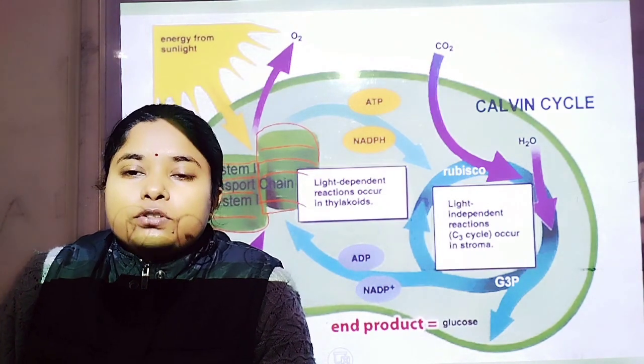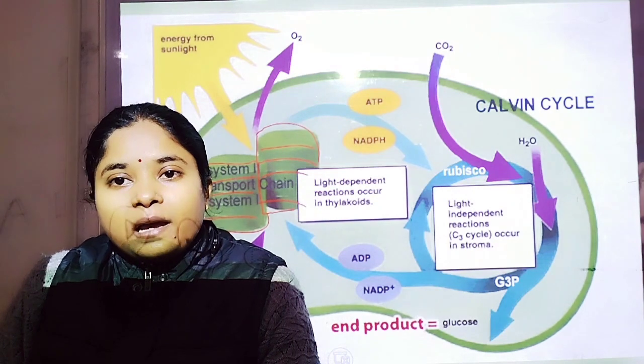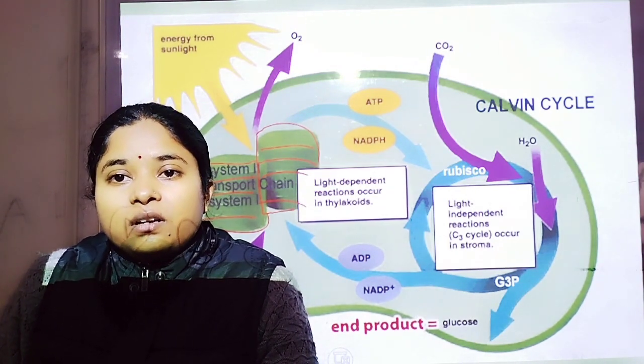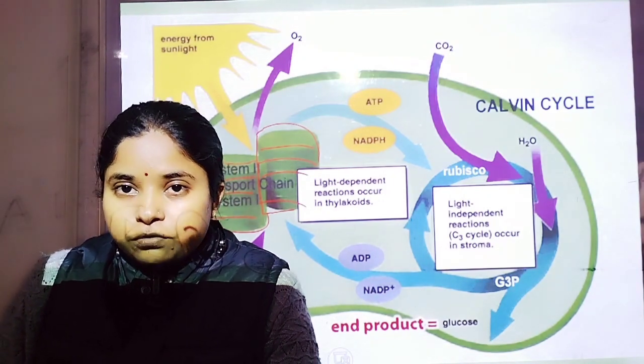Non-cyclic photophosphorylation takes place in the grana, while in the stroma lamellae there is no presence of photosystem second and the NADP reductase enzyme. So this is the process of photosynthesis.